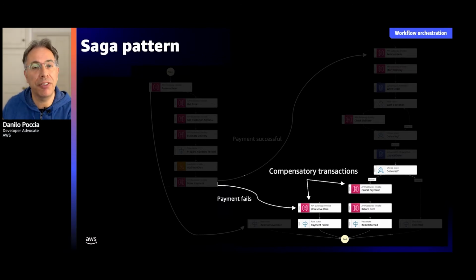For example, if the problem comes at the very beginning, you don't need to roll back a lot, but if something fails at the very end, maybe at the delivery, then you have to cancel the delivery, cancel the payment, take the item and bring it back to the inventory. So you have more compensatory transactions.